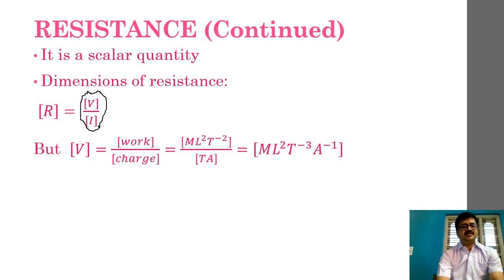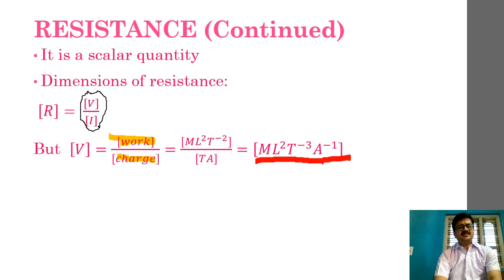Then according to our knowledge, work done has dimensions of M L squared T raised to minus 2, and charge has dimensions of time into electric current, T into A. If we combine these things, we can very clearly understand that the dimensions of potential difference can be written as M L squared T raised to minus 3 A raised to minus 1. So this is what we are having, right?